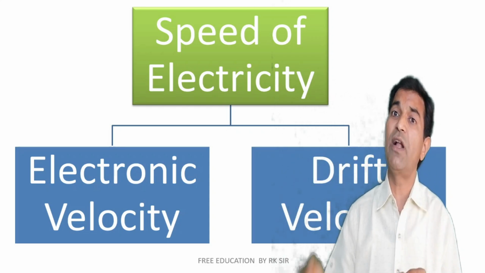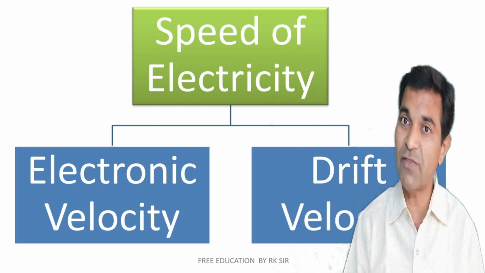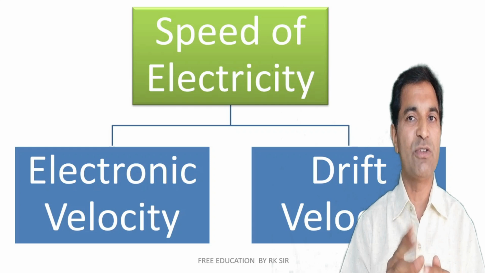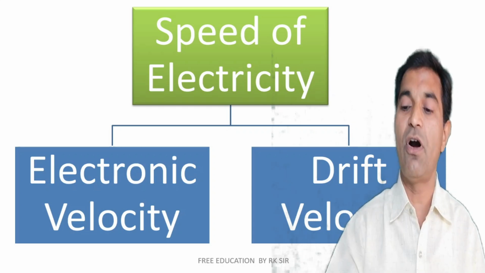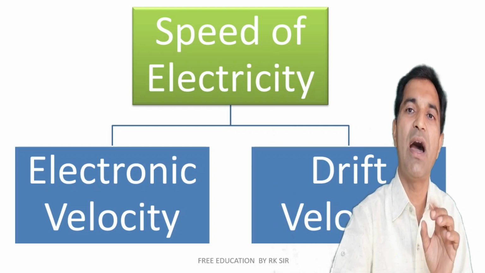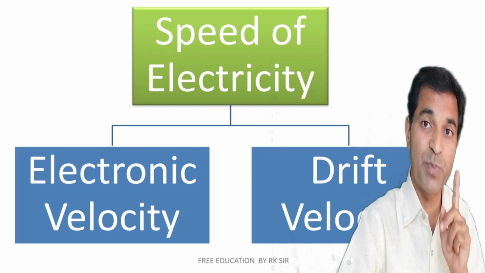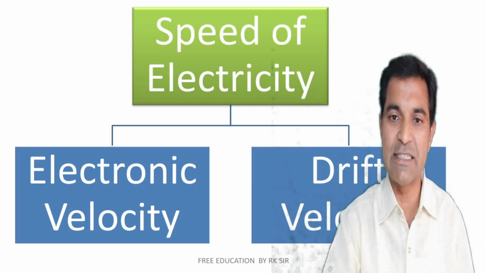It is the time required for the effect to reach and glow the lamp, that is known as the velocity of the effect. And drift velocity means the individual speed of an individual electron. So basically you are generally told that the speed of electricity is 3 lakh kilometer per second. Actually it's the speed of the effect of electricity.